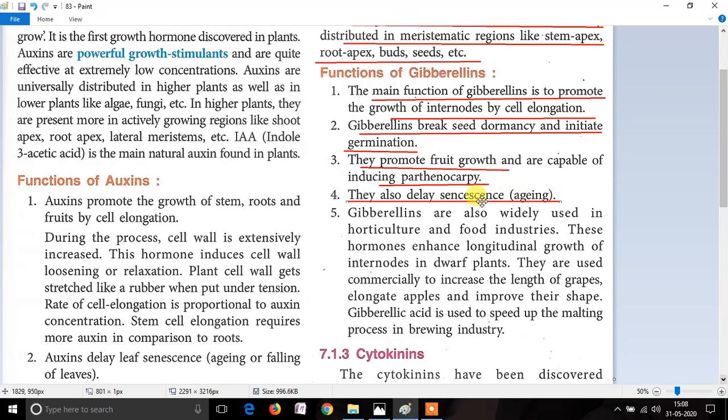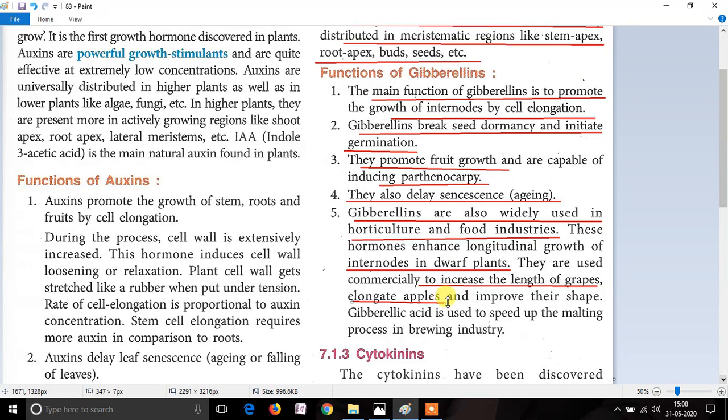The next function of gibberellin is that it is used in horticulture as well as in the food industries. Gibberellin helps in the elongation of the internodes of the dwarf plants. We have already studied this. Therefore, it is used commercially to increase the length of the grapes and the length of the apples.